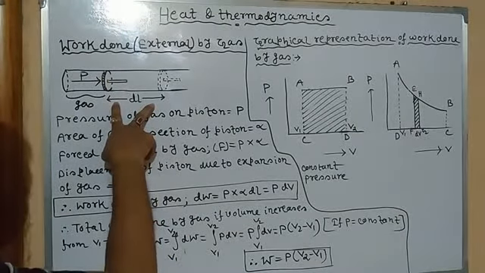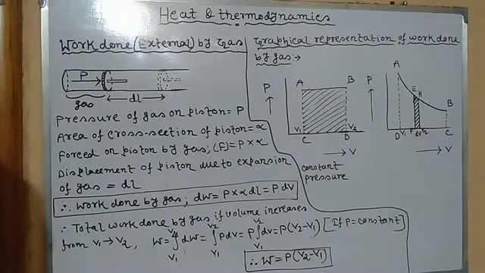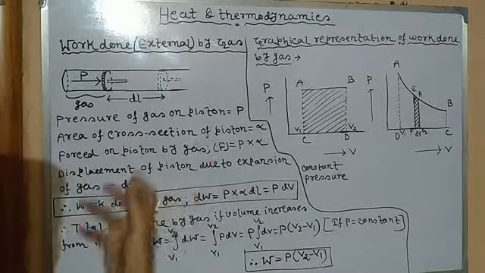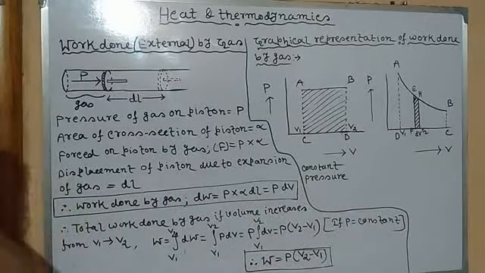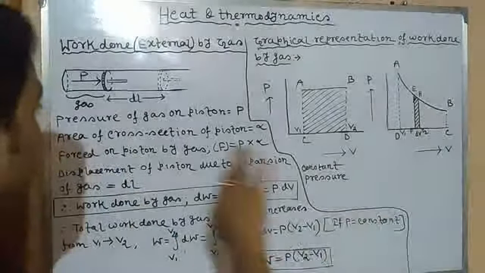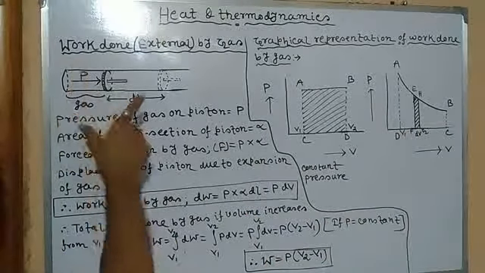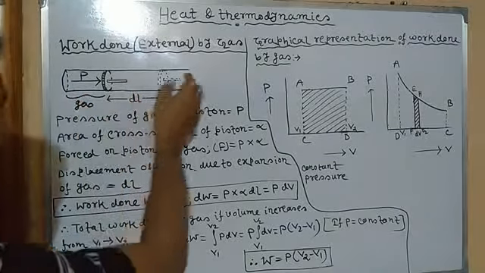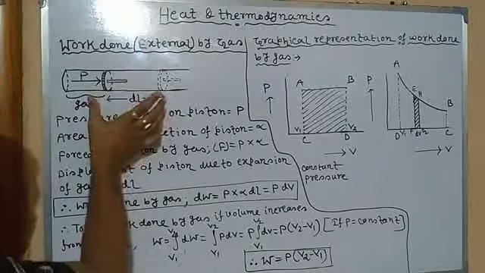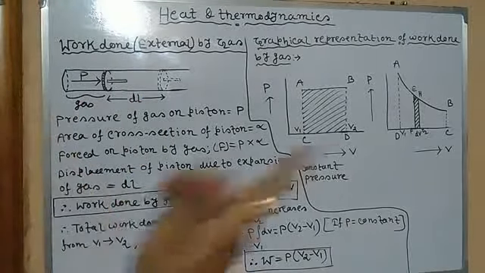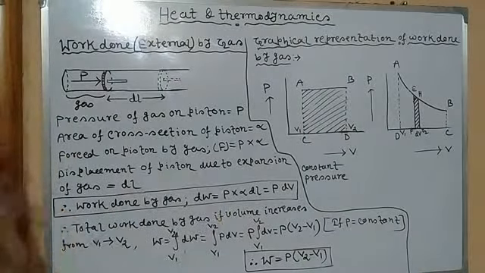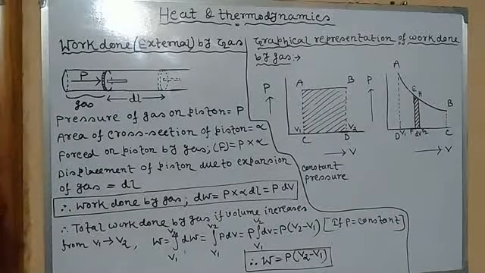And you can see this is a small displacement during heating of the gas. When the gas expands in volume, it will push the piston towards the right side, and it displaces the piston to the new position, from this position to this, through a small displacement dl.